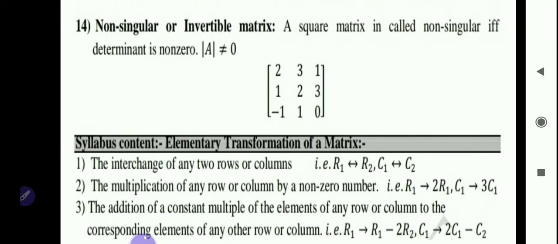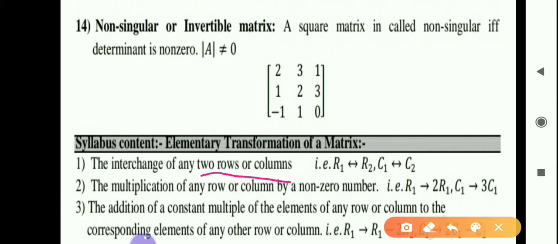Then for solving problems on matrices, most important thing is we have to use some operations. That operations may be row operations or column operations. So in our syllabus also one topic is given, elementary transformation of matrix. Okay, so how we use the operation? So first operation is the interchange of any two rows or columns.